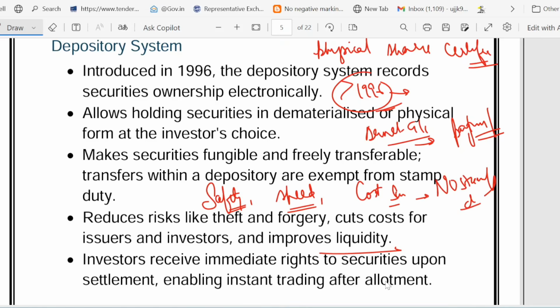You can see theft and forgery were reduced, costs were cut, and liquidity was improved. Let me give you one example. Buying a share used to be like buying property, with tons of paperwork earlier. Now it is just UPI for a stock. Click and done. That's the difference made by the depository system, which was introduced in the year 1996.